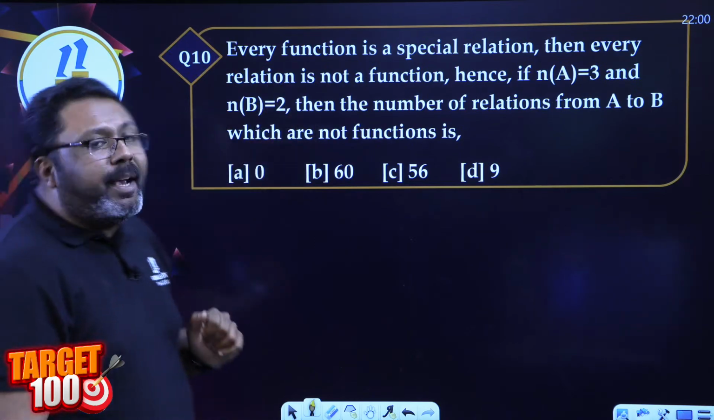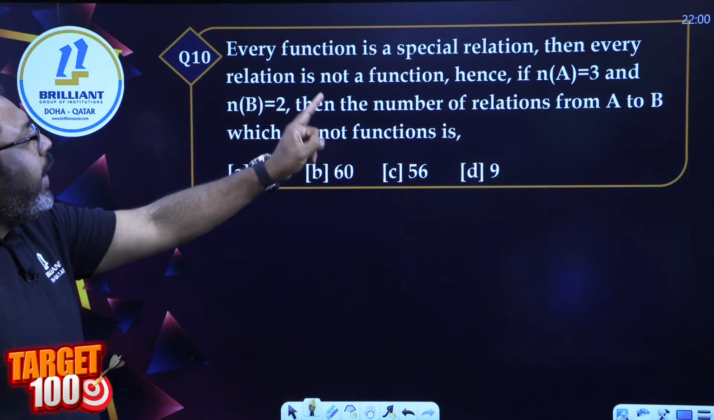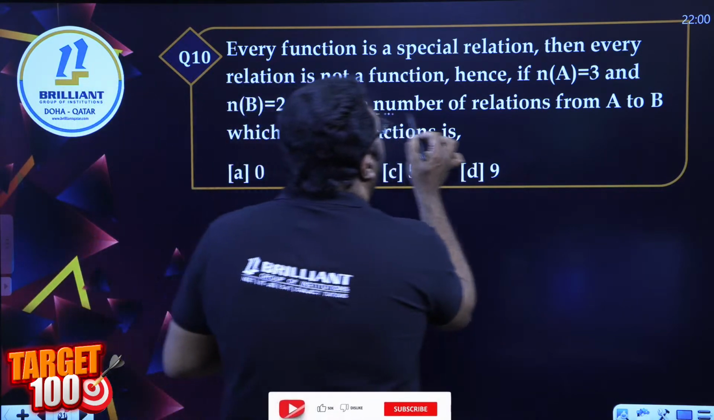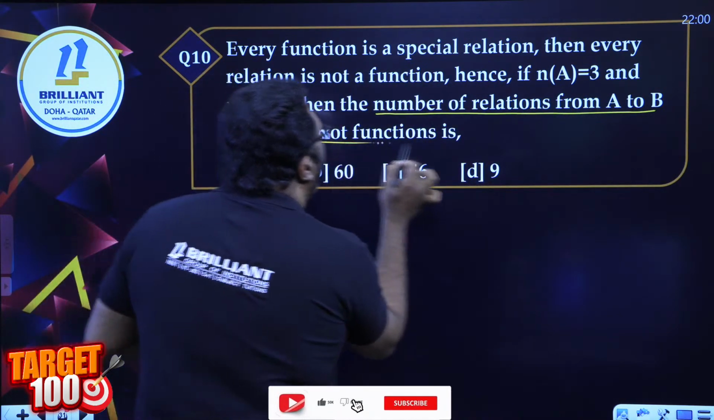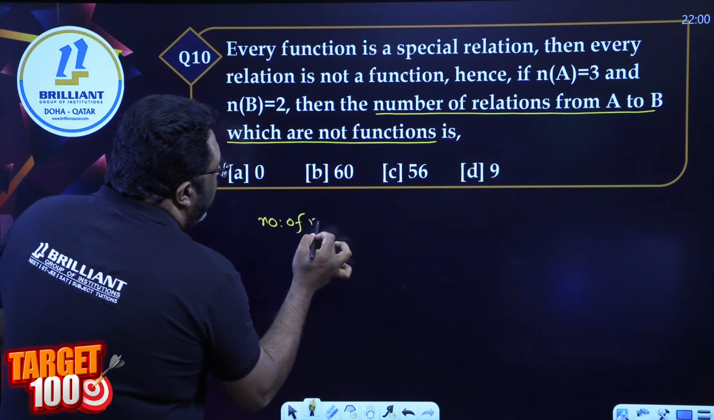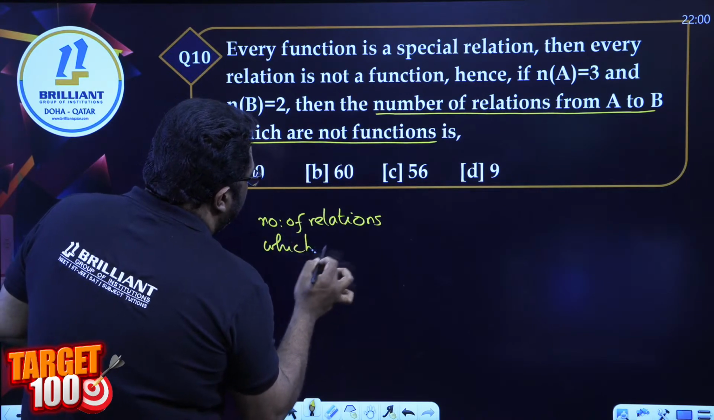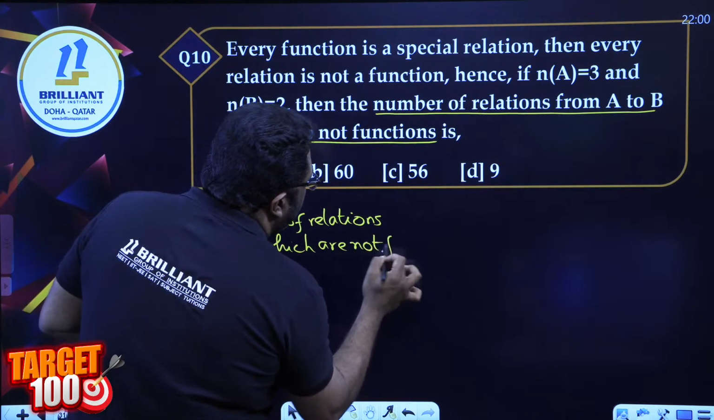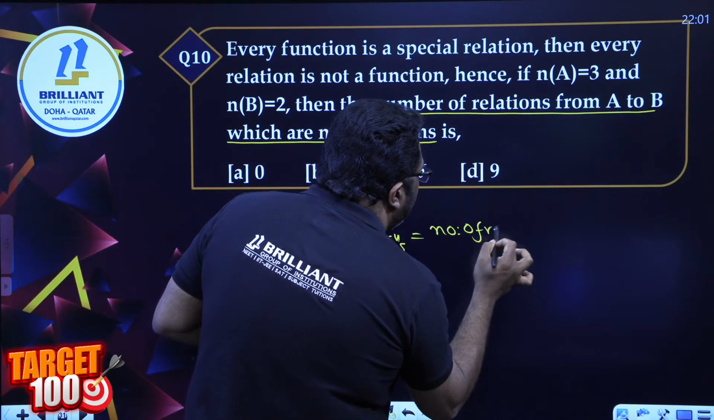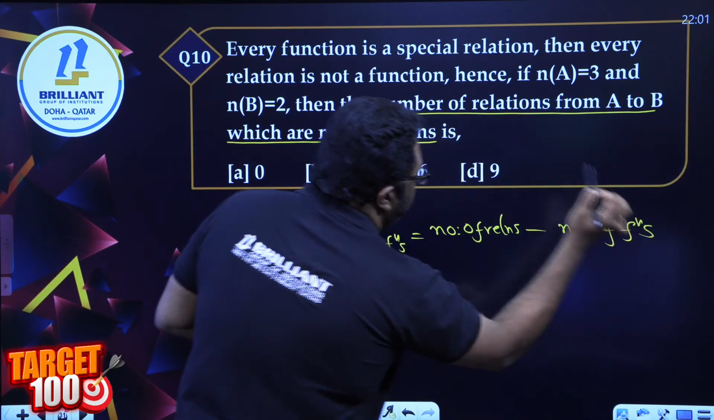Every function is a special relation and every relation is not a function. If n of A equal to 3 and n of B equal to 2, then find the number of relations from A to B which are not functions. The formula is number of relations minus number of functions.